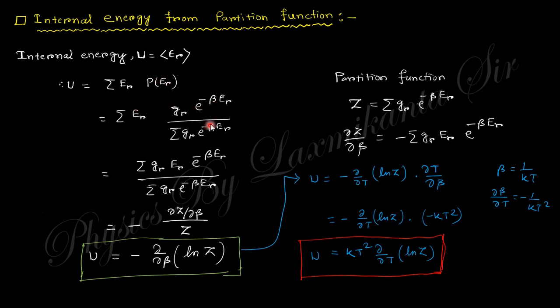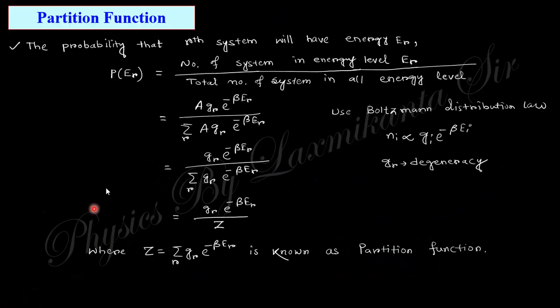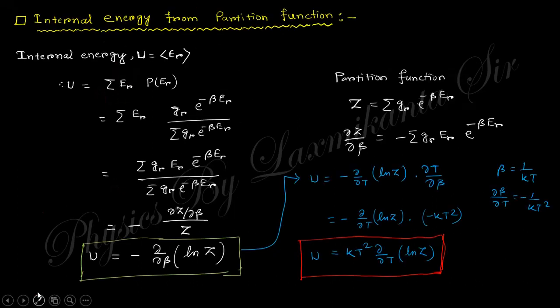Put this value of P of Er, and you will obtain this relation, and this is the Z. If you take the derivative with respect to beta, you will get this one. So this is minus one over Z, del Z del beta. In combination you can write that as minus del beta of ln Z. So U is nothing but minus del beta of ln Z.